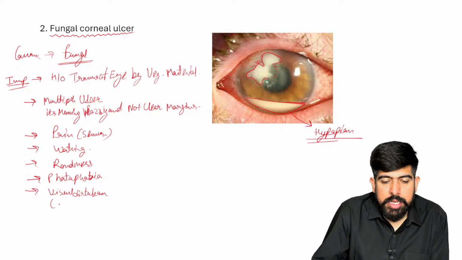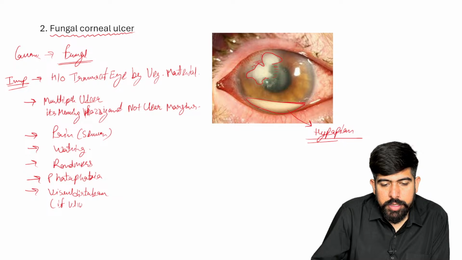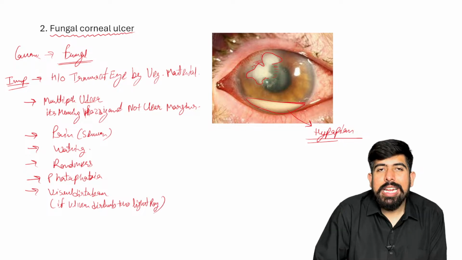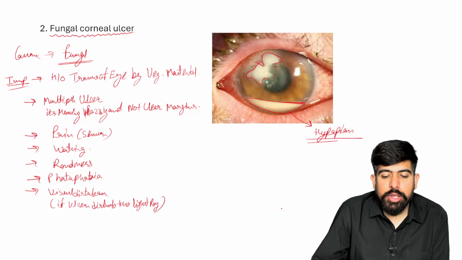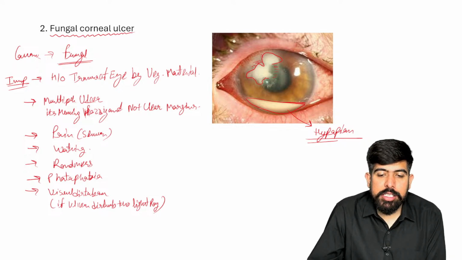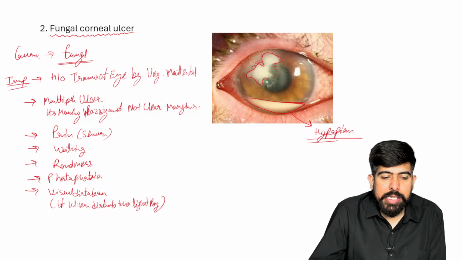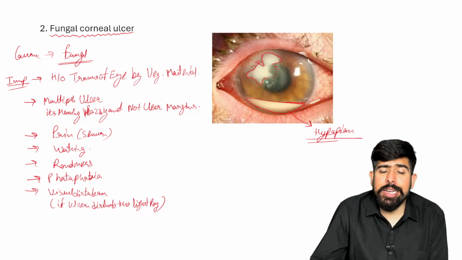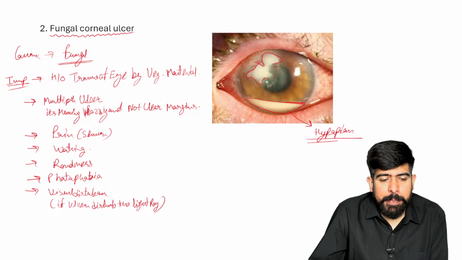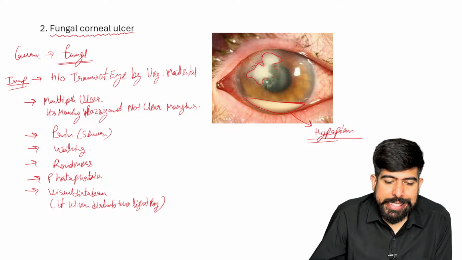Visual disturbance: if the ulcer disturbs the light rays. If the light rays which are passing through the cornea get disturbed over there, visual disturbance will of course be seen.